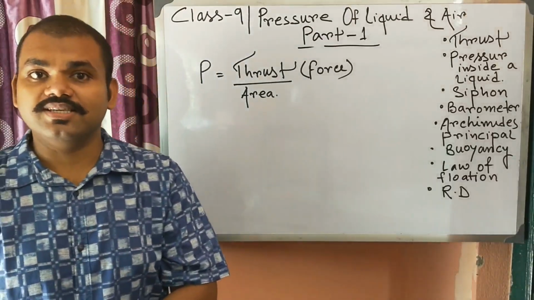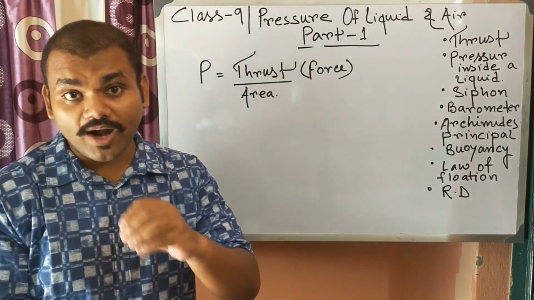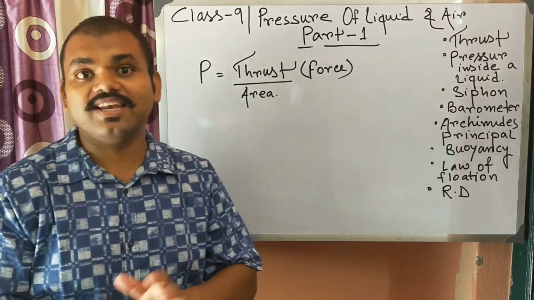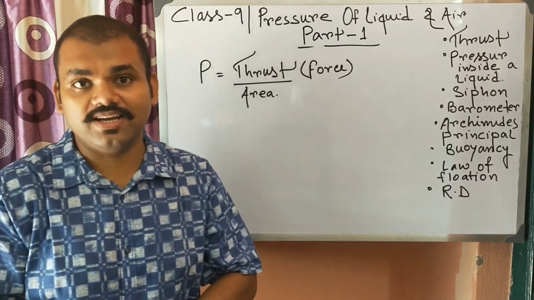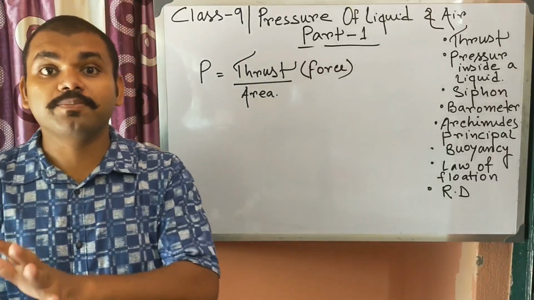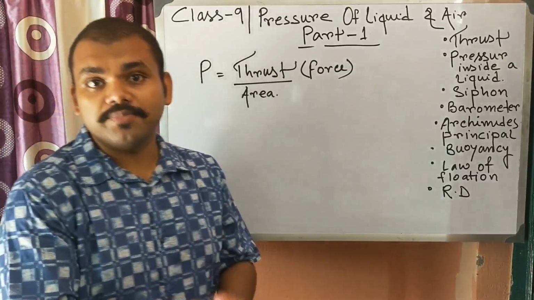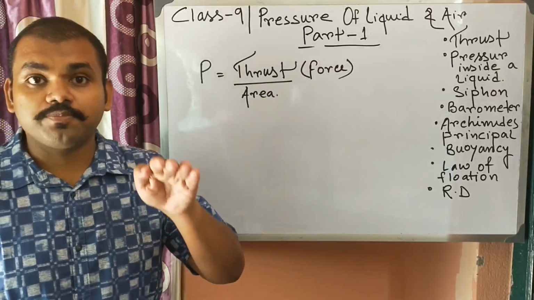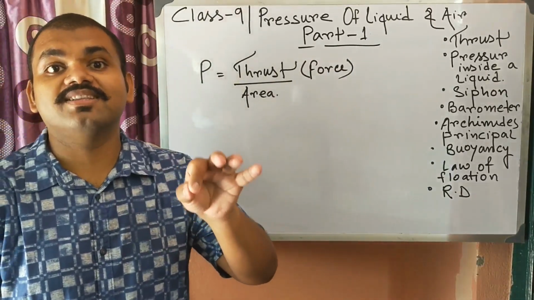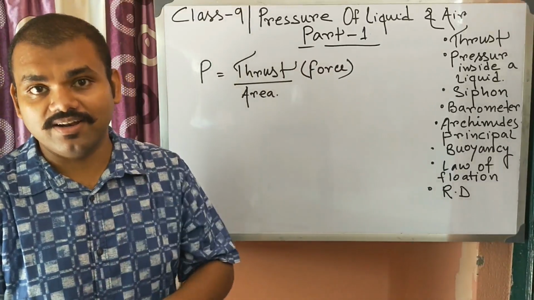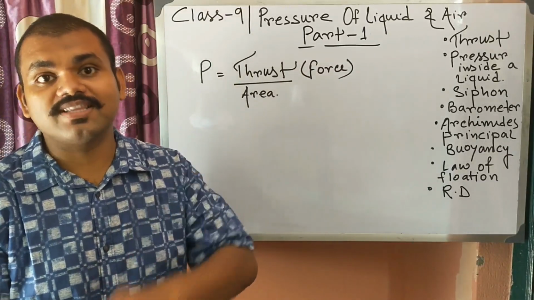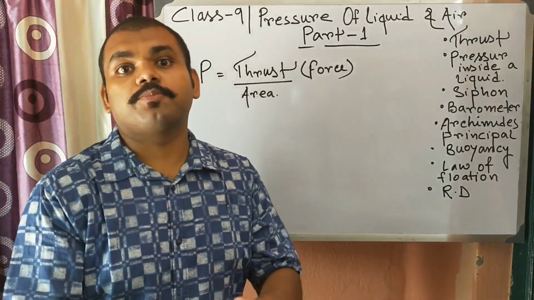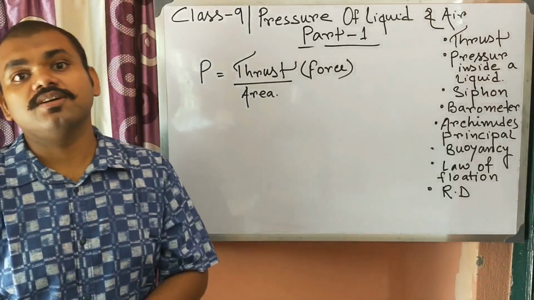But if you want to go deeper inside the sea, you need a particular container where we can control the pressure, like a submarine. Even a submarine can go only to a certain level, after that it can't go, because of the huge pressure of the liquid.